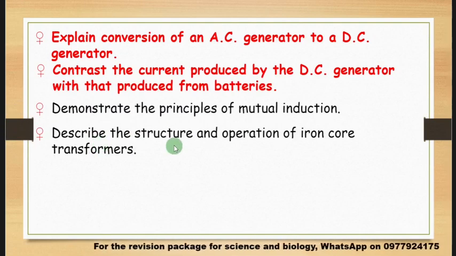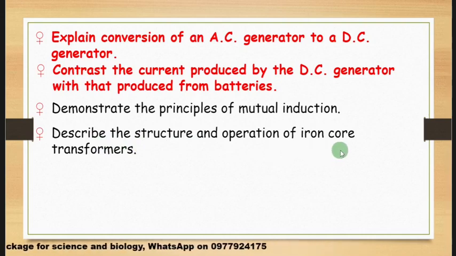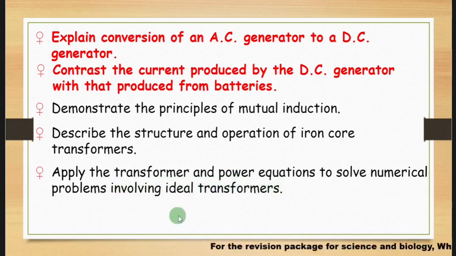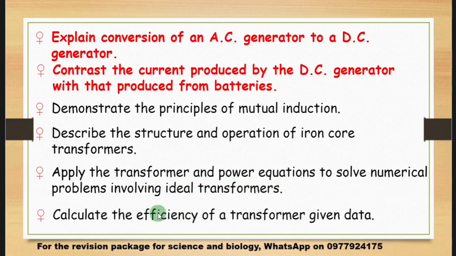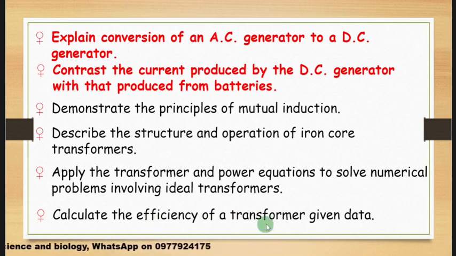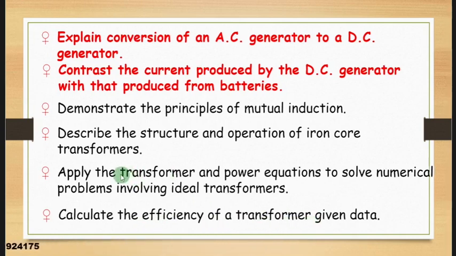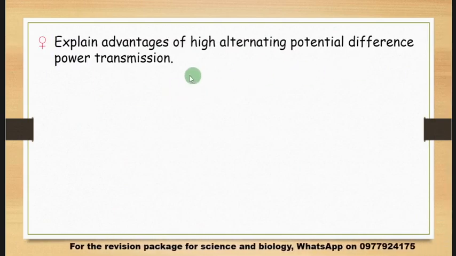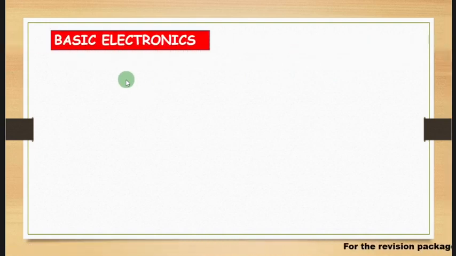And describe the structure and operation of iron core transformers, and apply the transformer and power equation to solve numerical problems involving ideal transformers, and calculate the efficiency of a transformer given data. Then you also have to explain advantages of high voltage alternating potential difference power transmission. Then you need to look at basic electronics, which is in red.